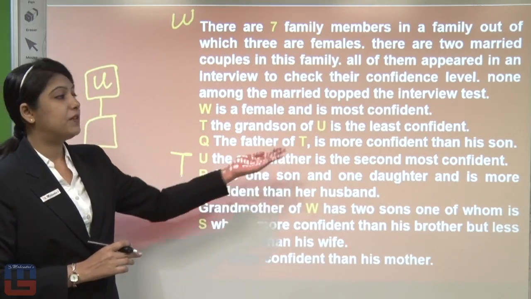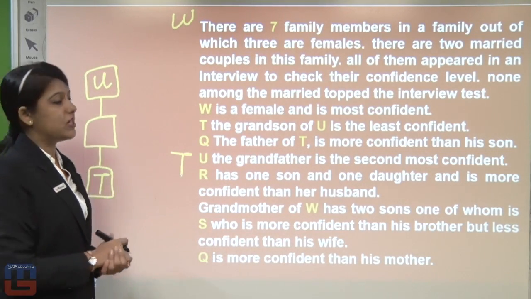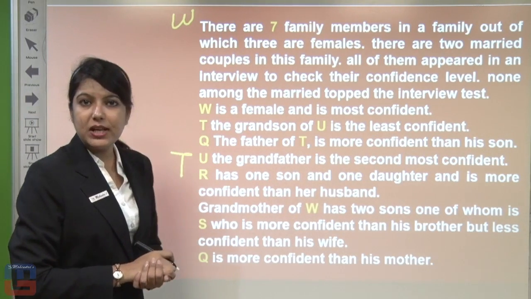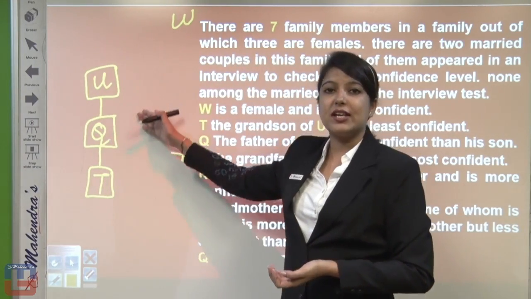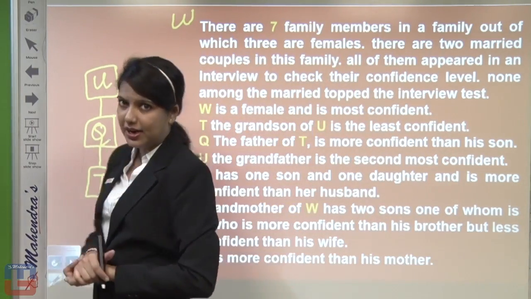Q, the father of T, is more confident than his son. Now Q, the father of T, which makes sense, Q will come over here. Okay, so these three generations we got: U, the grandfather, Q, the father, and T, the grandson.